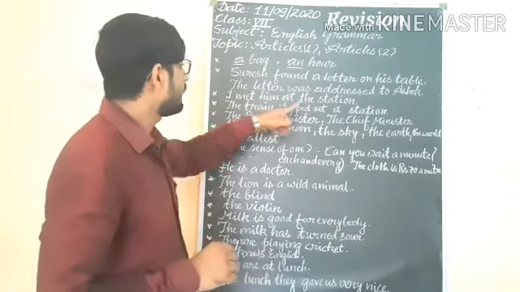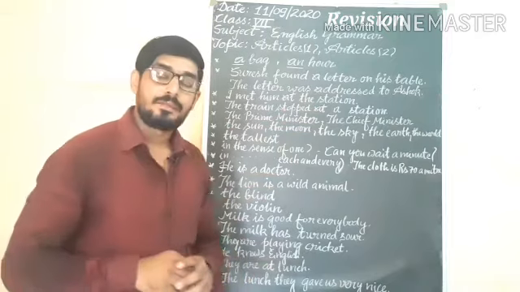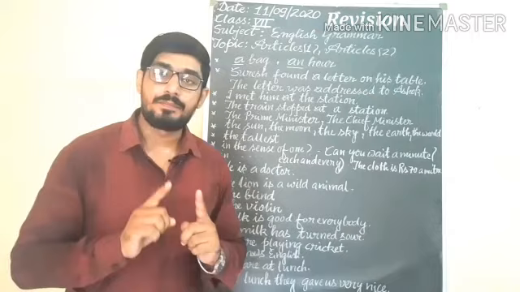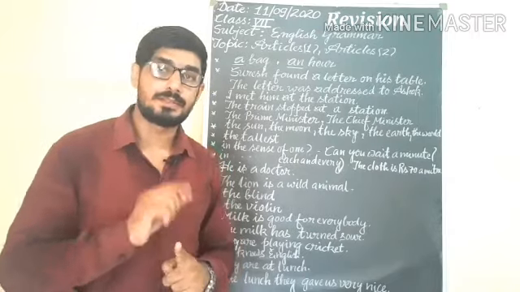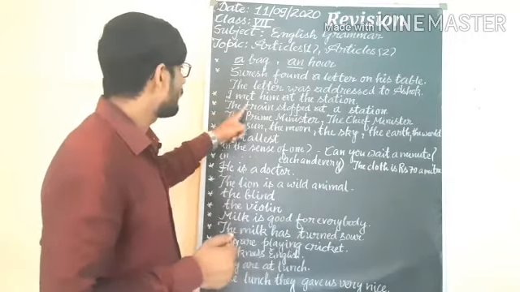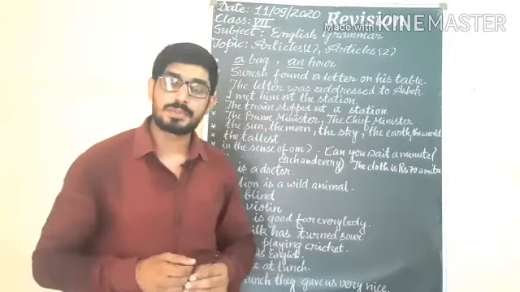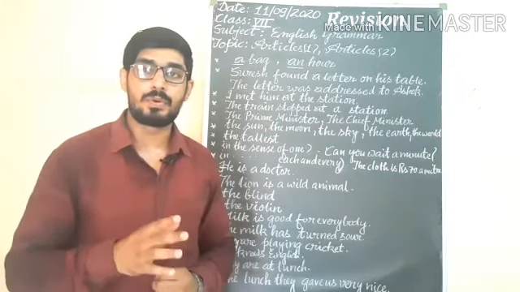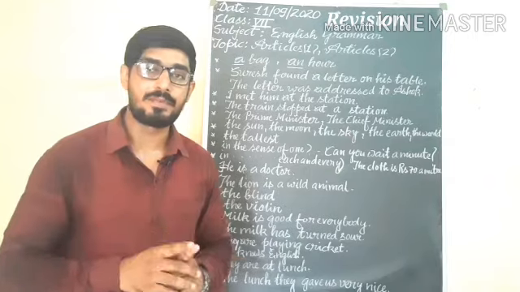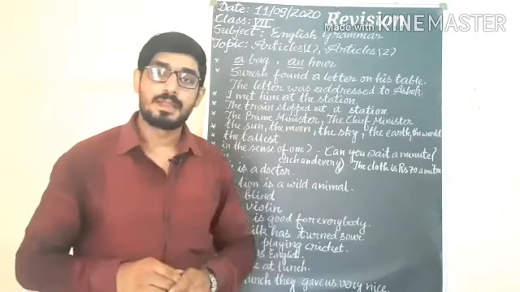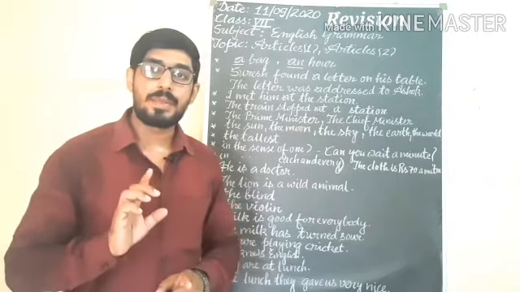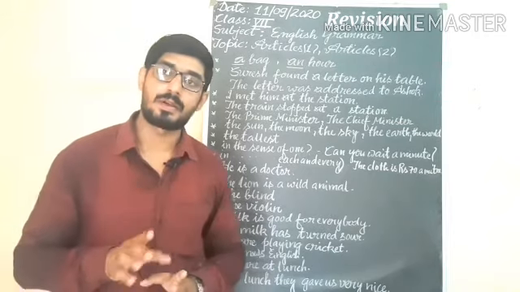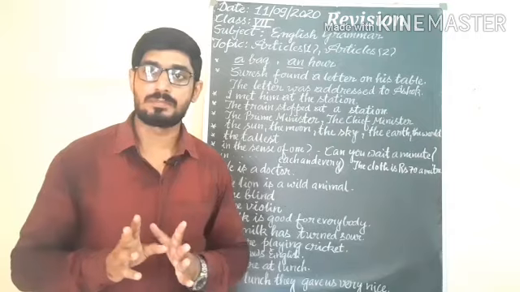I met him at the station. We are using the station, meaning this is the station which we know. When we know about the station, we use the. Afterward, the train stopped at a station. Suppose we are on a journey; at that time we don't know about the station, so we use a station. And students, keep in mind that a and an are used with countable nouns, in singular form especially.